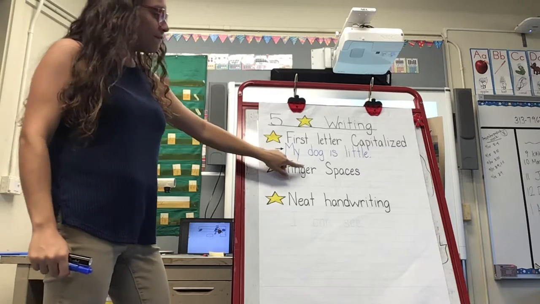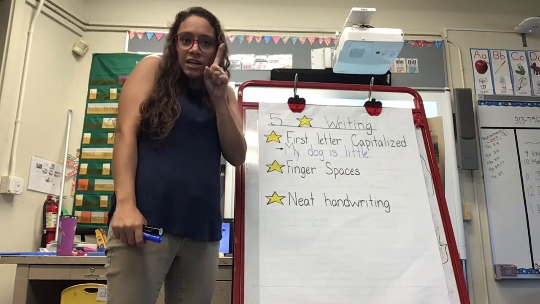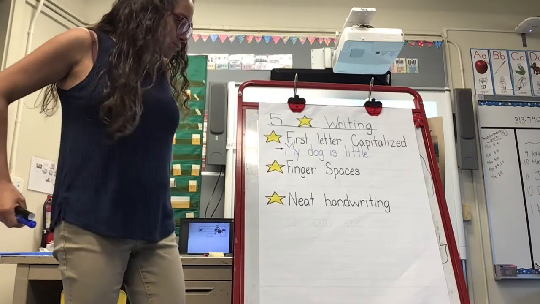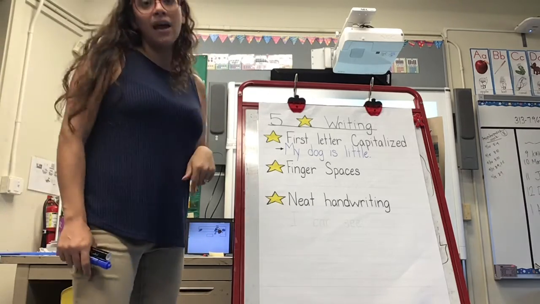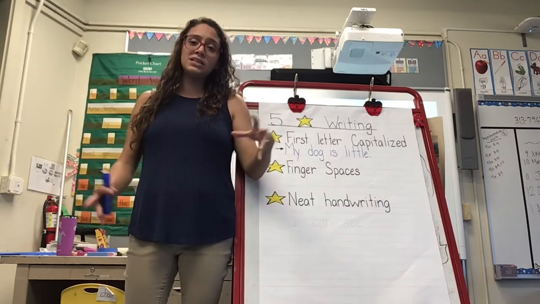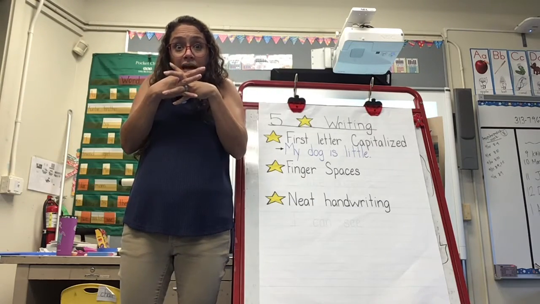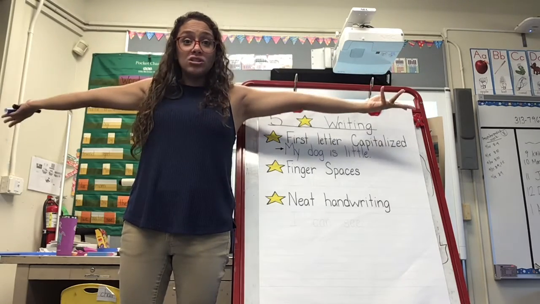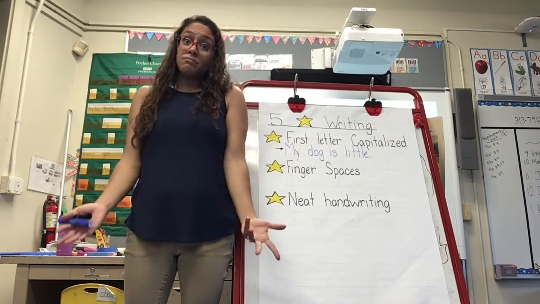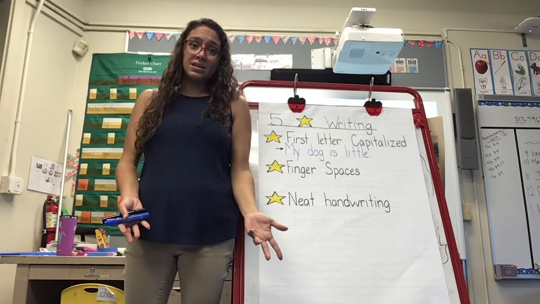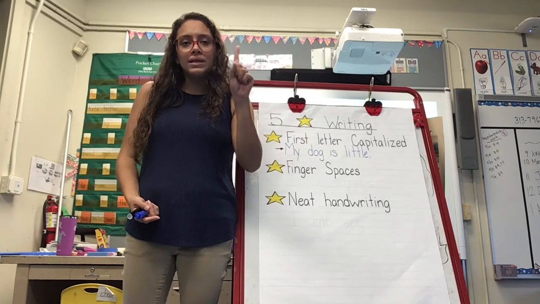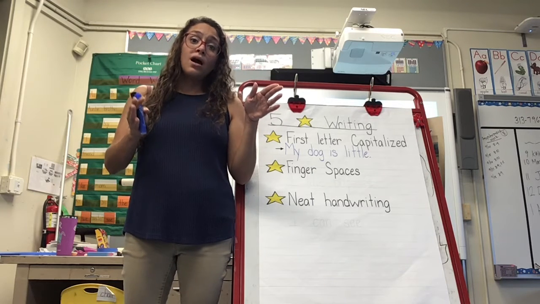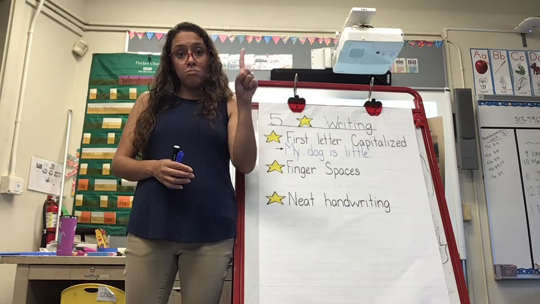The next star is finger spaces. We make sure there's a finger space between every word, because if there's not a space, our words blend together and it looks like one really big word with like a million letters, and it makes it hard to read. Really, we aren't able to read it. So we need to make sure there's spaces in between our words. For that, we can use our finger.